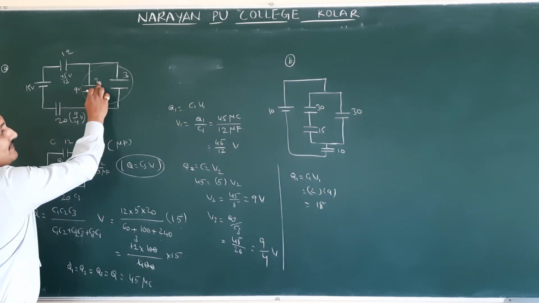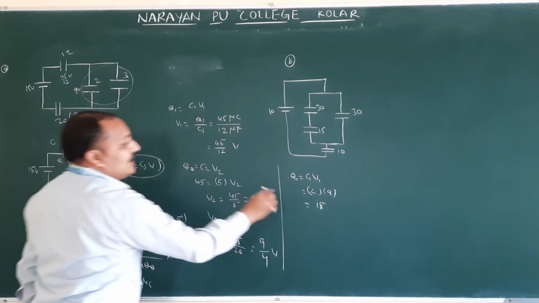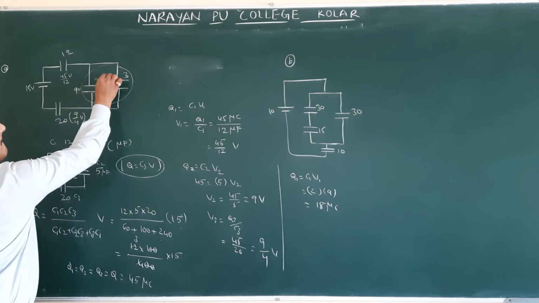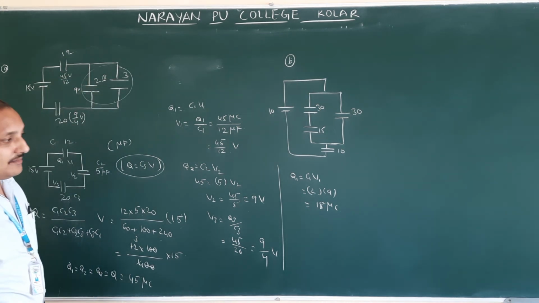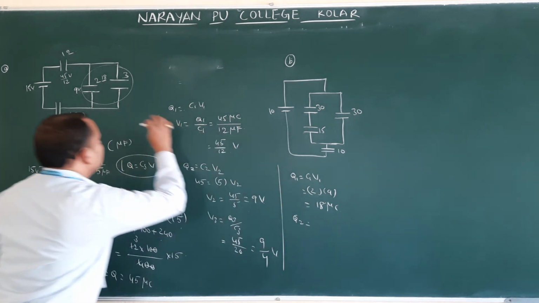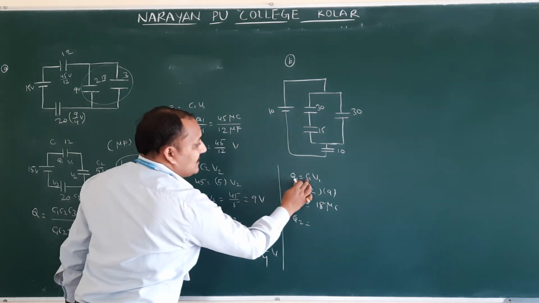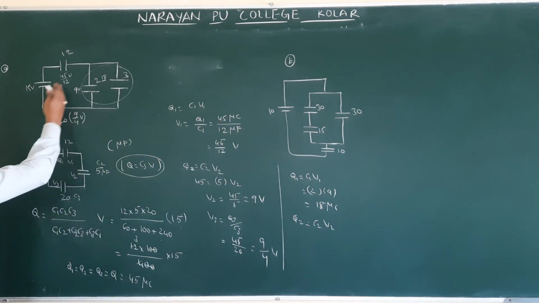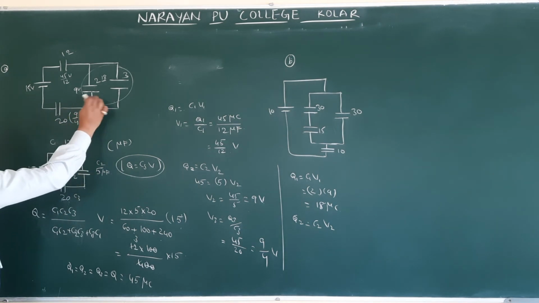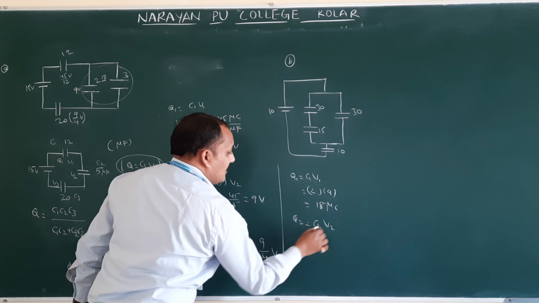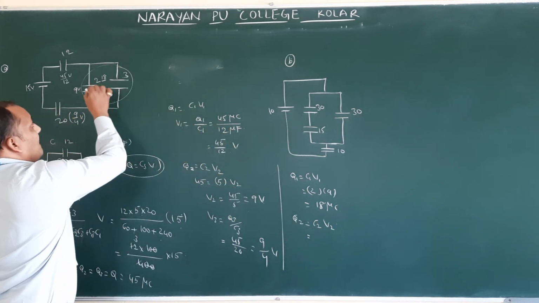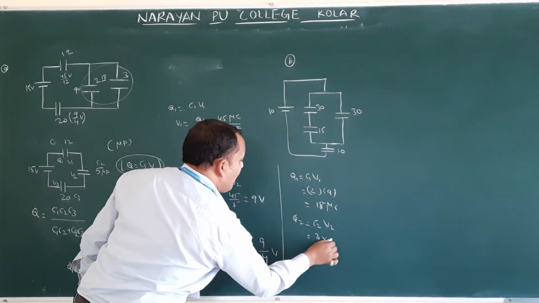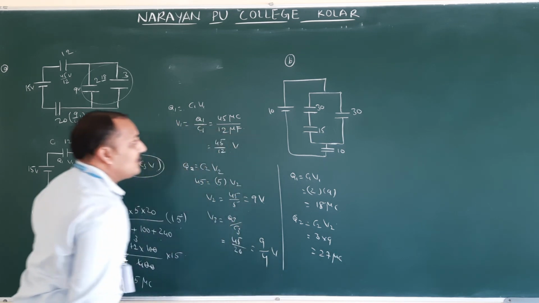So what is the unit? This is microfarad. This is 9. Therefore how much will you get? Microcoulomb. Now charge on 2 microfarad is how much? 18 microcoulomb. So charge on 3. Charge on 3 means Q2 is equal to C2 V2. Before, we already found the other; we are finding these two now. C2 V2. So C2 value 3, V2 value 9 because potential is same. So 3 into 9, 27 microcoulomb.